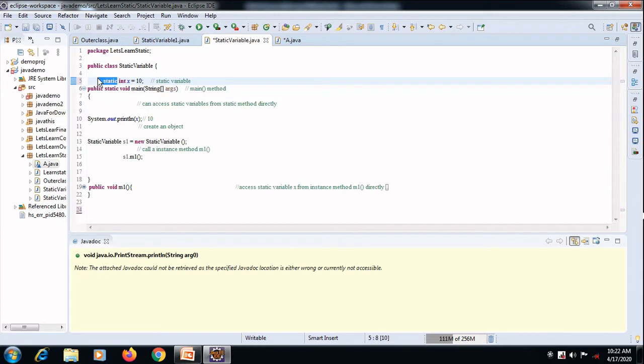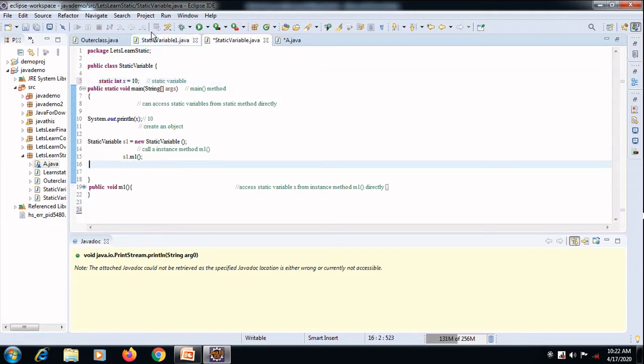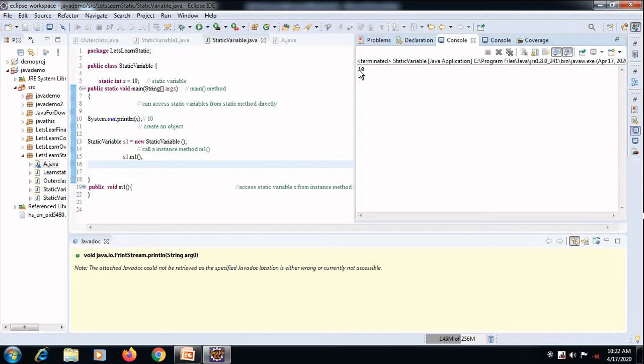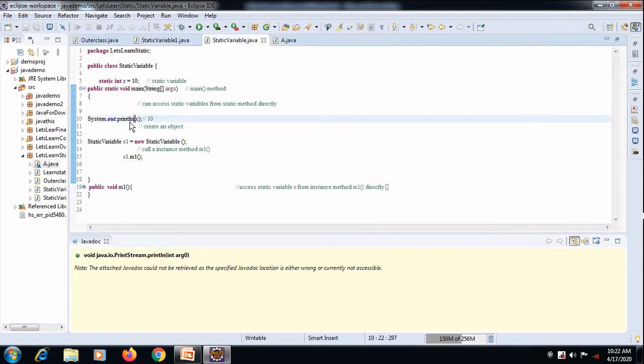Suppose I am not having this as static. I try to execute, and see what it shows: cannot make a static reference to non-static field. Since my main method is static, I cannot just print this variable like that. If it is static, I can directly print it. So this is about the static variable, how it can be accessed in the static method directly.